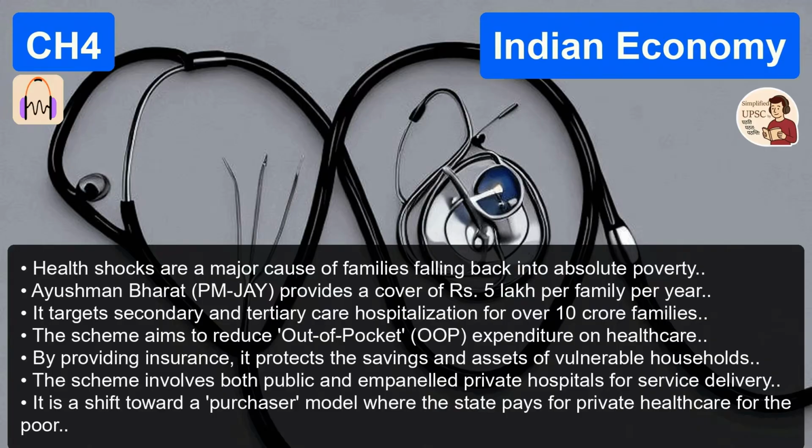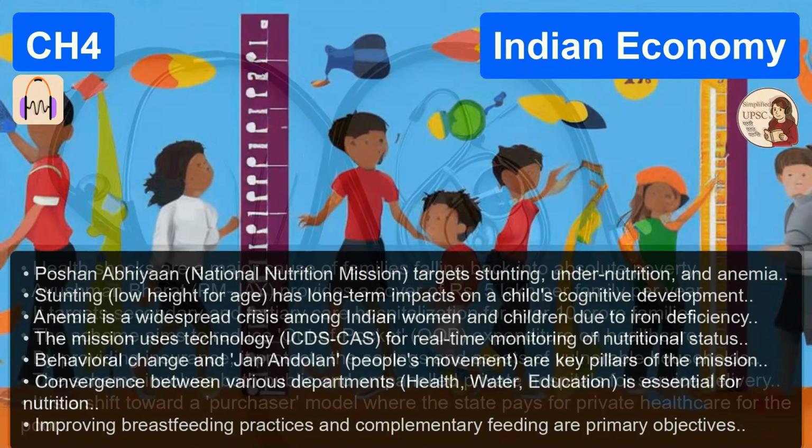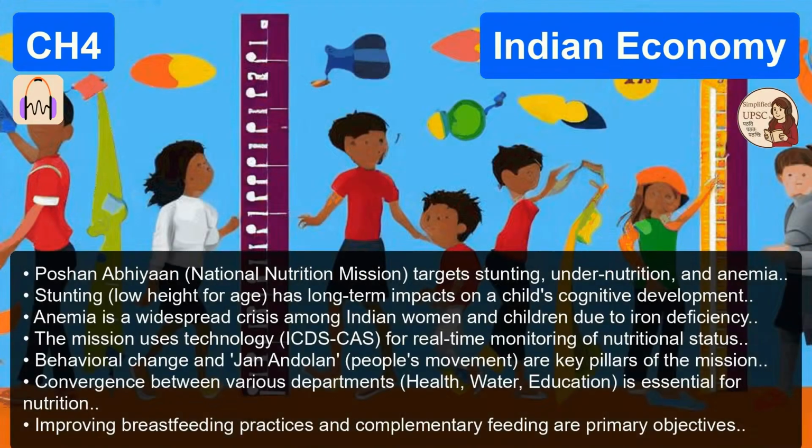Exactly. It has two pillars, but the major one is providing an insurance cover of 5 lakh rupees per family per year, targeting around 10 crore poor and vulnerable families. It's government-funded secondary and tertiary care. To protect their assets. Then there is Poshan Abhiyan, the National Nutrition Mission. Because calories aren't enough if the food lacks nutrients. This tackles the silent crisis of malnutrition, stunting, and anemia, particularly in children and pregnant women.